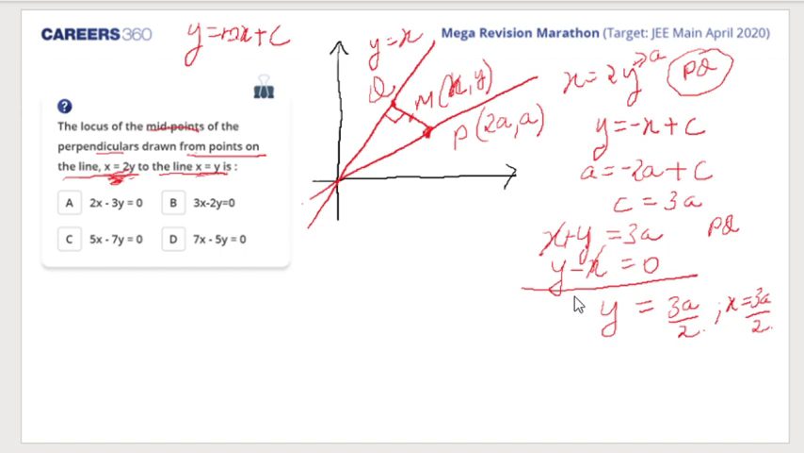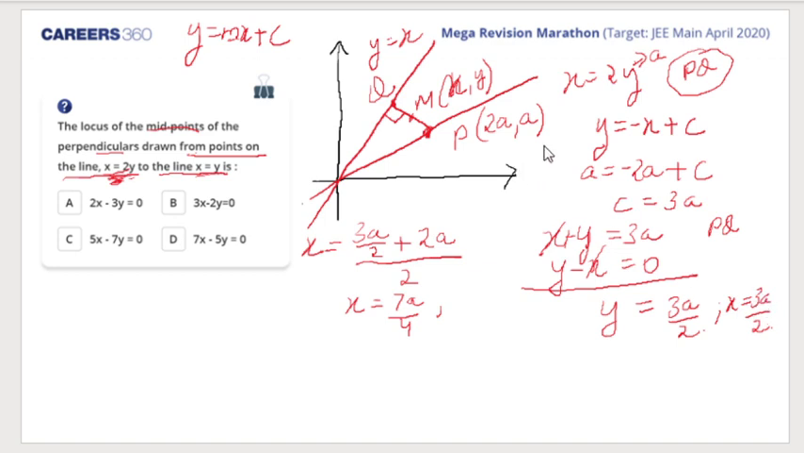Yes, very good. So we got the point Q, we got the point P, so we can get the point M, which is the locus point. So I'm taking x instead of h. Q's x coordinate is 3a by 2 plus the x coordinate of P, which is 2a, divided by 2. Am I right? Very good. So what do we get? 7a by 4. So x I'm getting as 7a by 4. Am I right, students?